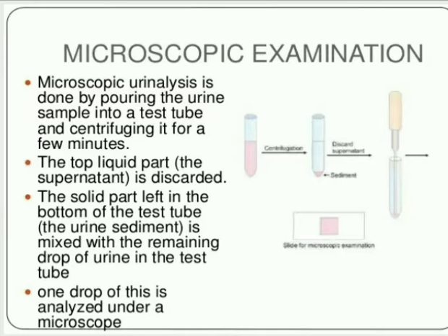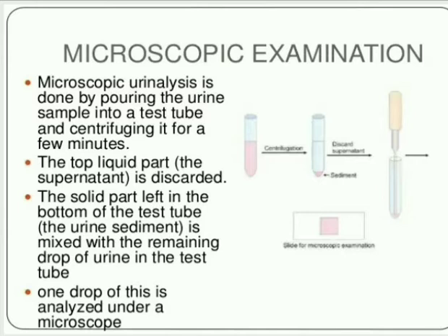The top liquid part is discarded, and the solid part left at the bottom of the test tube is mixed with the remaining drop of urine in the test tube, and one drop of this is analyzed under a microscope. We must take only one drop, and under the microscope we observe any epithelial cells or RBCs, any cells.